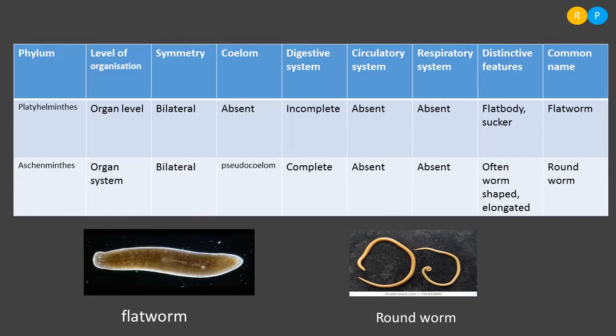Why are we calling it false coelom? The body cavity will be present, but it is not lined by mesoderm layer. There is no mesoderm layer on either side of the body cavity. Instead of that, the mesoderm layer is present in the form of pouches. Clear, right? Because of this, the body cavity in the Aschelminthes members is called pseudocoelom.